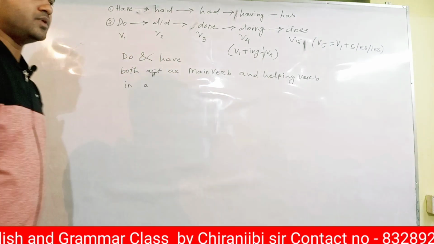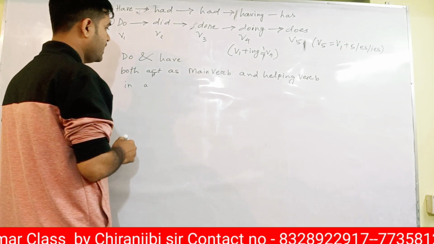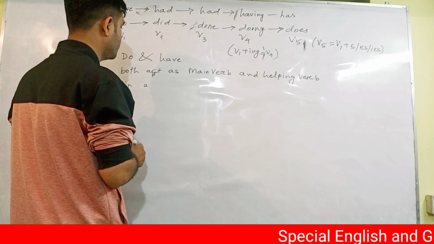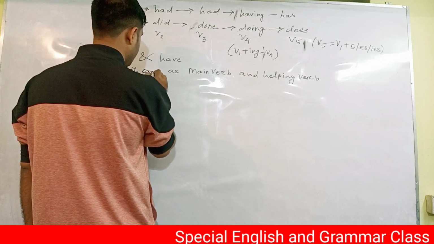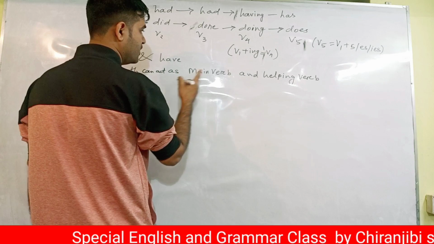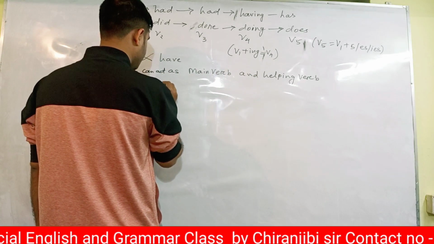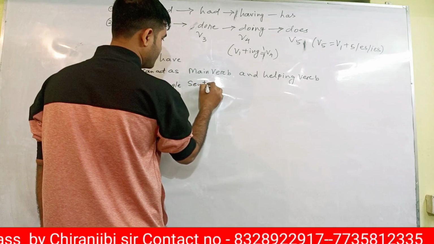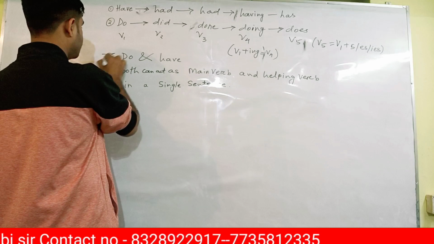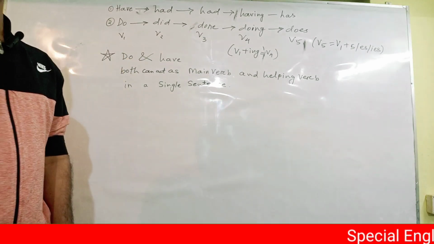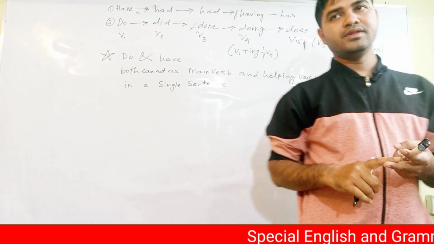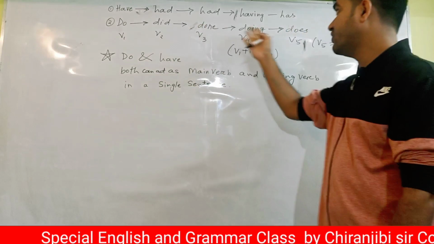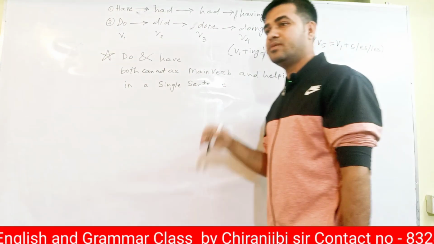You can write below: both do and have can act as main verb or helping verb in a single sentence. These are the two conditions. Both do verb and have verb can act as both main verb and helping verb in the same sentence, because they have five forms and they are both main verbs and helping verbs.